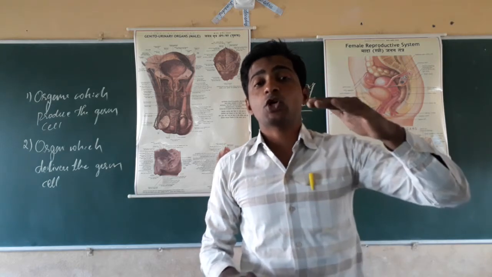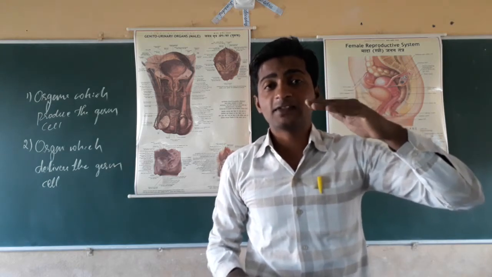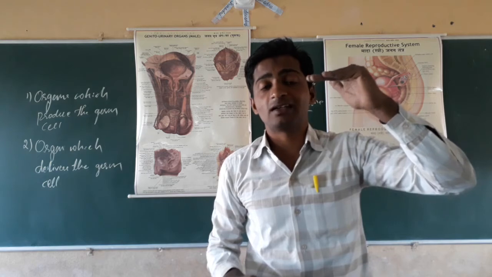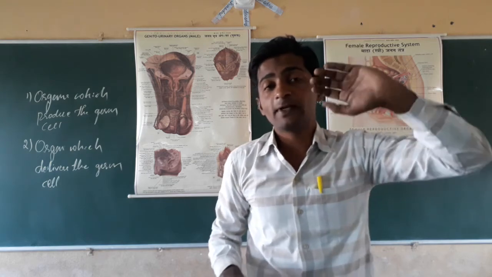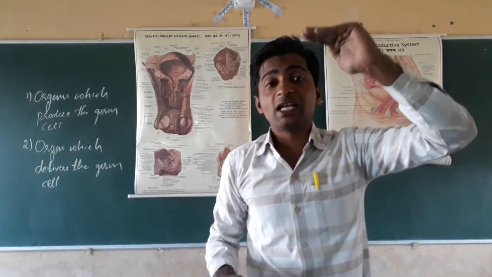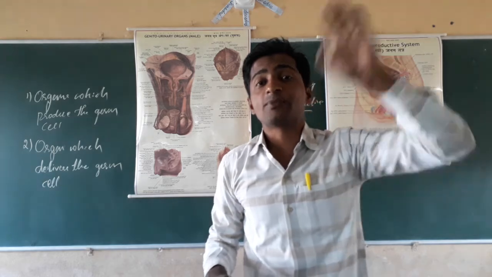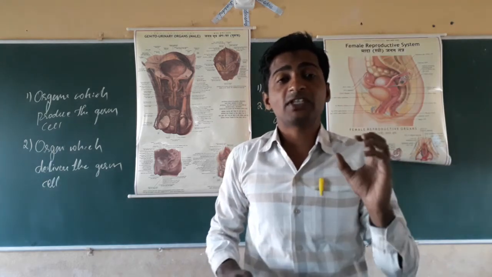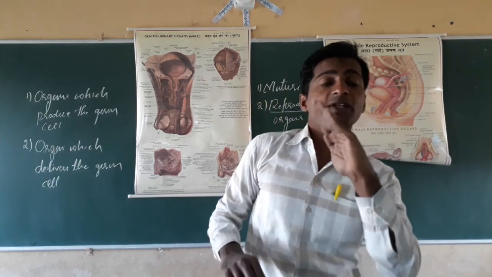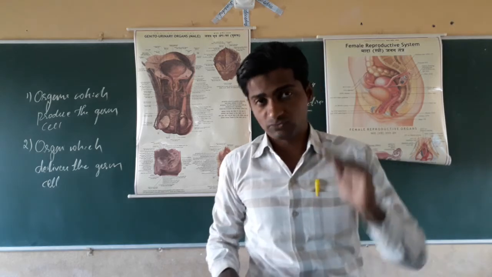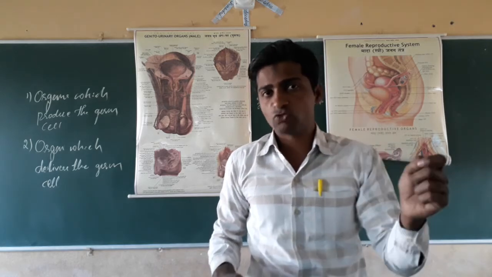They need a temperature 4 degrees less than the body temperature. That's why it is present outside the body, just below the penis.